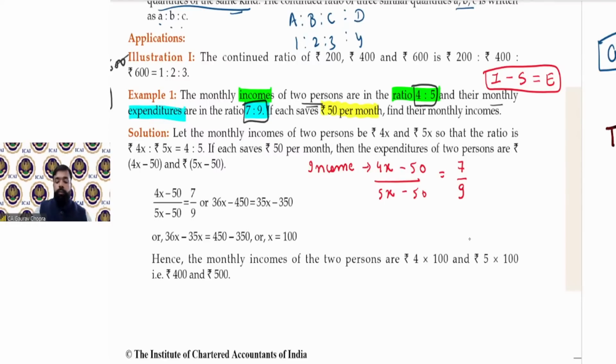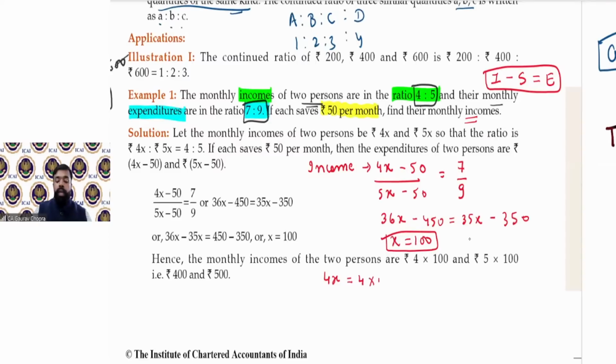Let's do the cross multiplication. 36x minus 450 equal to 35x minus 350. How much it comes? X equal to 100. X की value 100 है. So this is not the final answer. So what is the requirement of the question? Find out the monthly income. So income of first person is 4x.